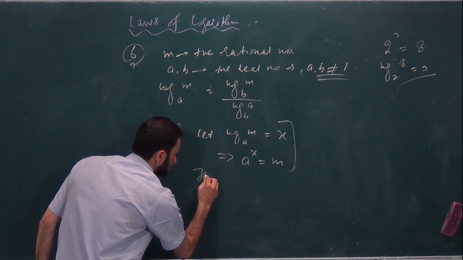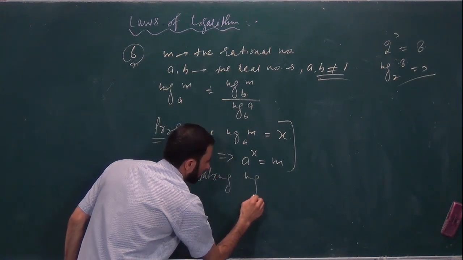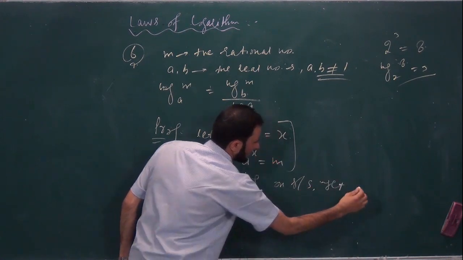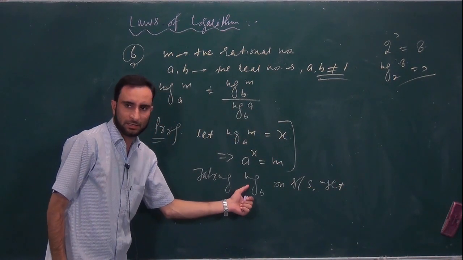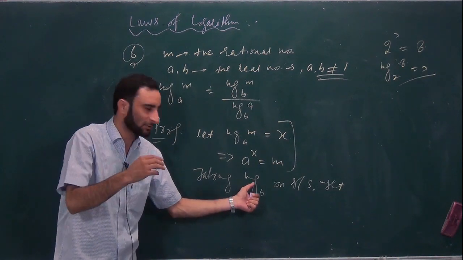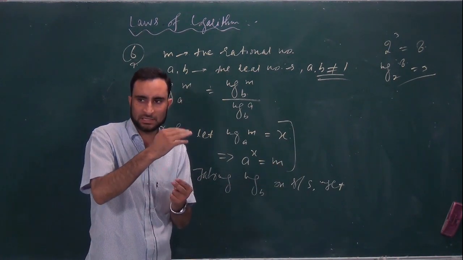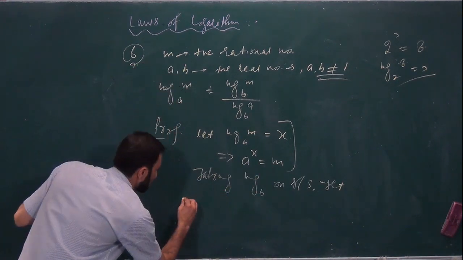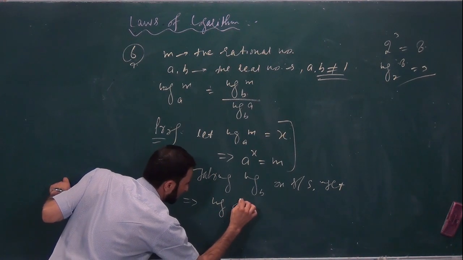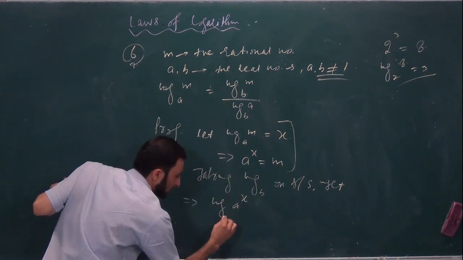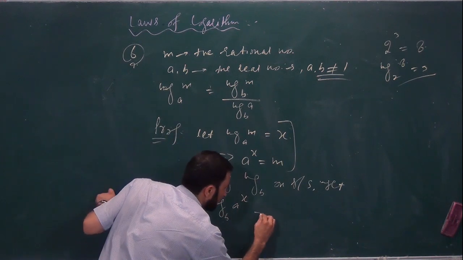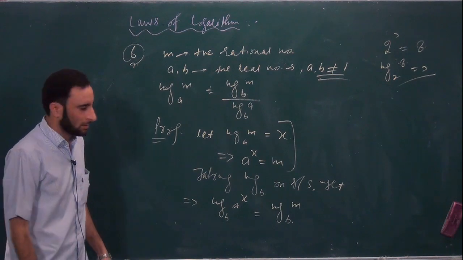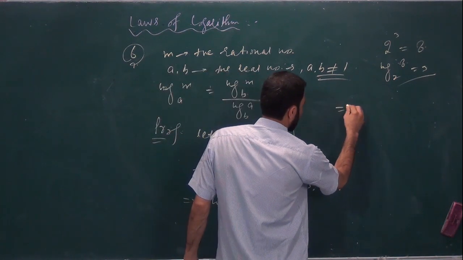So taking log to the base b on both sides, we get, here the log is a function, we take it on both sides, so we can write log of a to the power x under the base b will be equal to log of m under the base b. Is it clear?